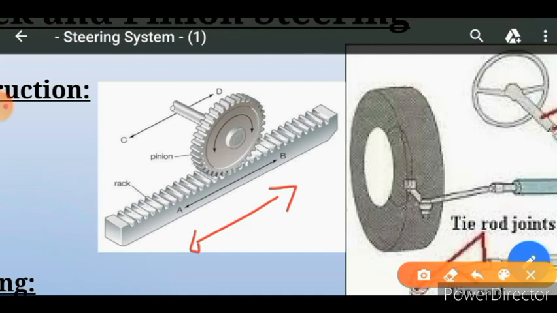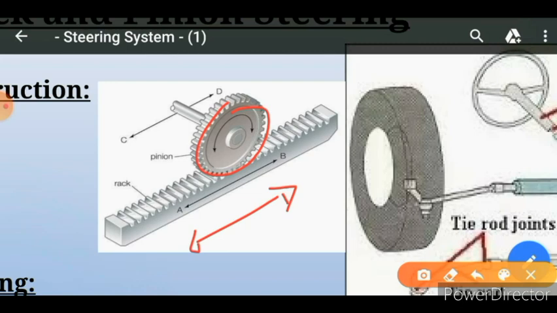On the rack the teeth are available in the horizontal direction. In the circular pinion, on its periphery the teeth are there. These two components are meshing with each other.